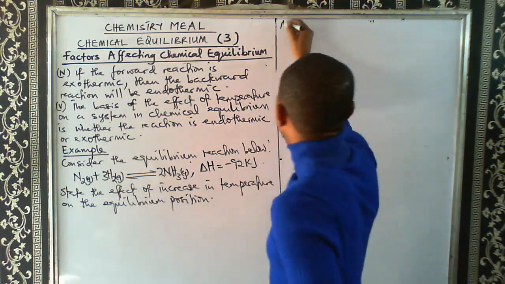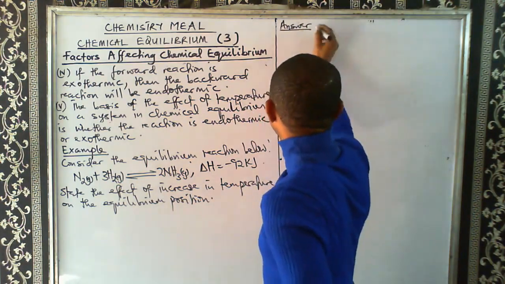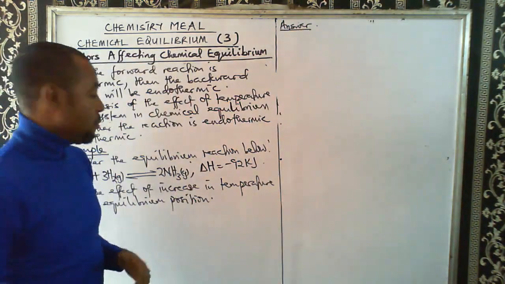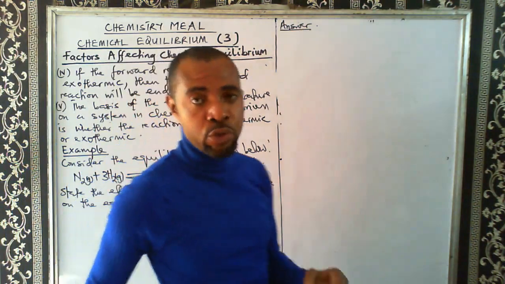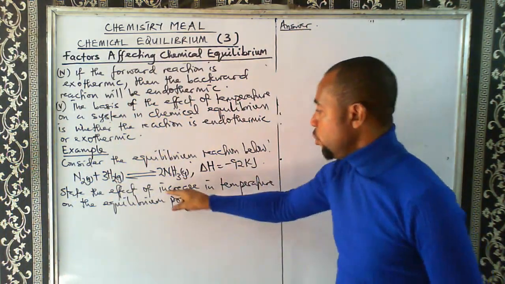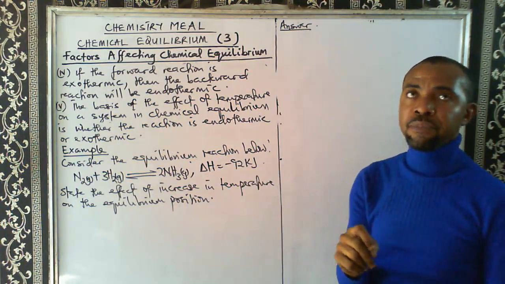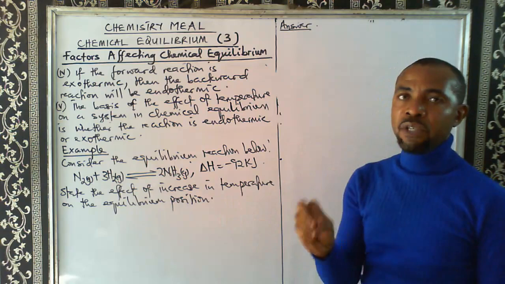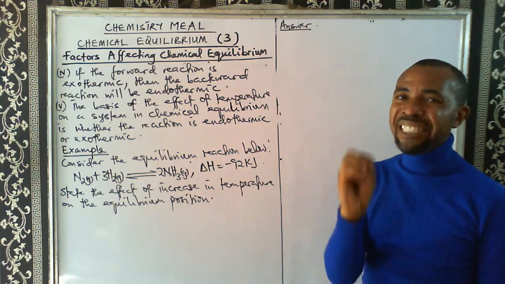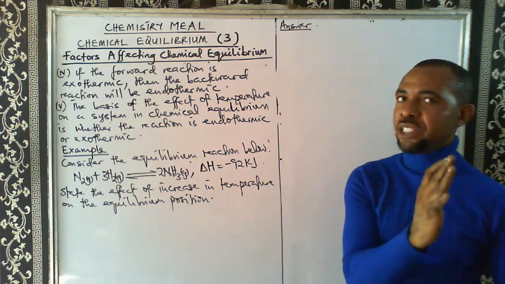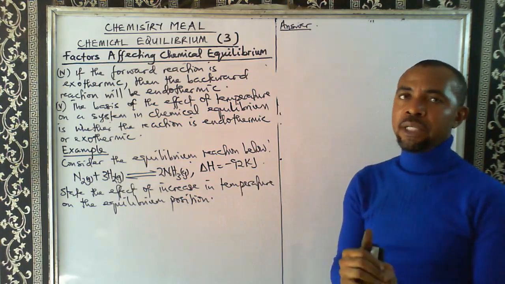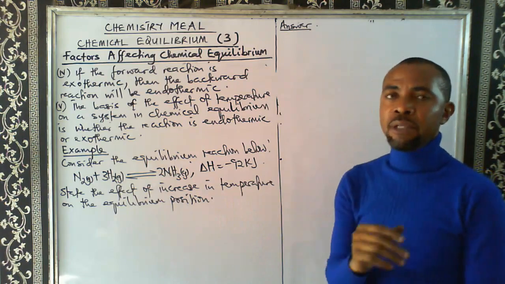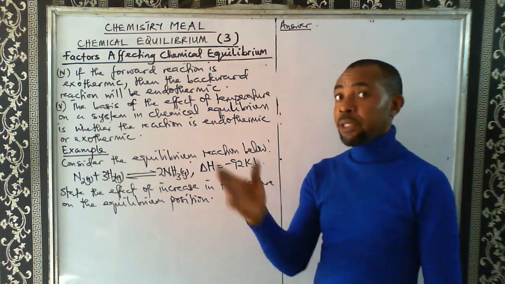So let's answer the question. The first thing, having looked at the effect of temperature on equilibrium position, is that you either increase or decrease temperature. Here they say when you increase temperature, what will happen? We have said that the basis of the effect of temperature on a system in equilibrium is the heat changes, whether the reaction is exothermic or endothermic. Increasing temperature favors endothermic reaction.